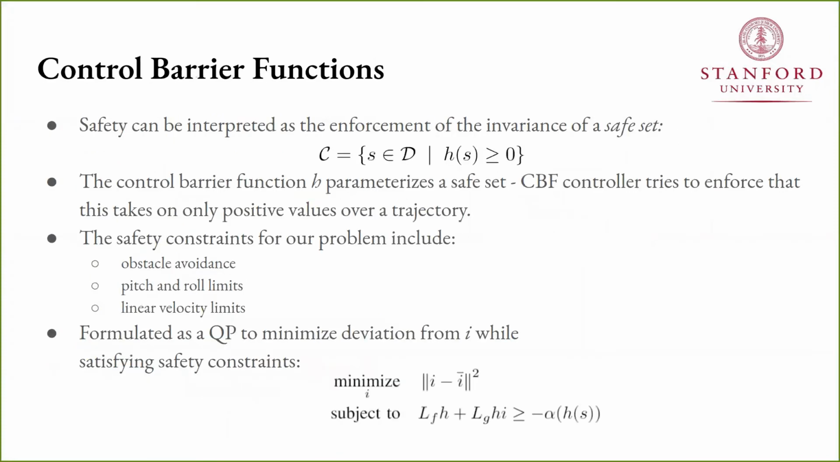The low-level, fast updating controller was based on control barrier functions, or CBFs. The basic idea of CBFs is that safety can be interpreted as the enforcement of the invariance of a safe set C as defined here. Similar to how reachable sets were defined in HJI reachability analysis, a CBF denoted by H parameterizes a safe set, and the CBF controller tries to enforce that H takes on only positive values during the trajectory. So we formulate the problem as a QP to minimize the deviation from the nominal input while satisfying the safety constraints, and the rest of the details are in the paper.